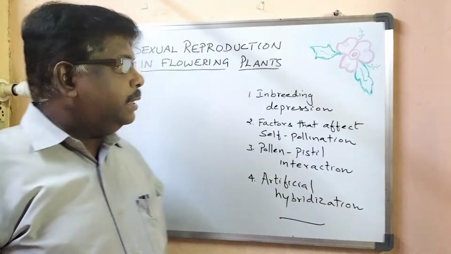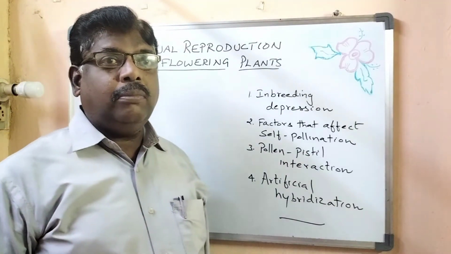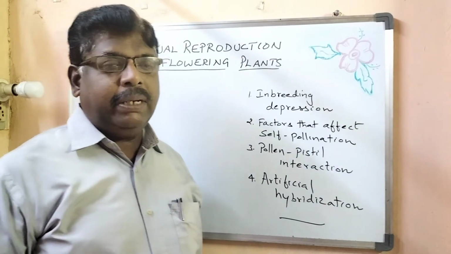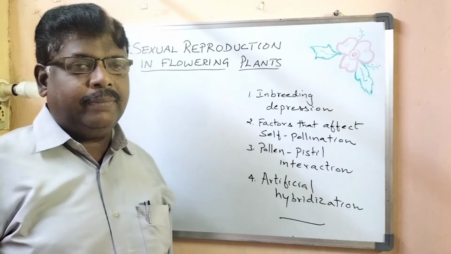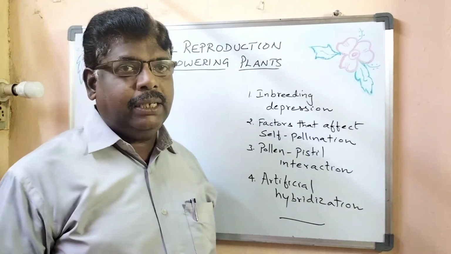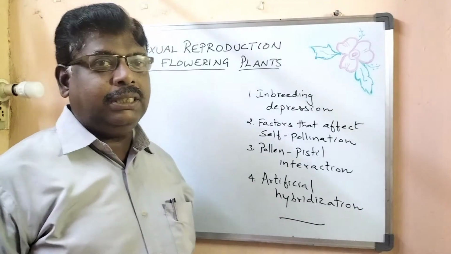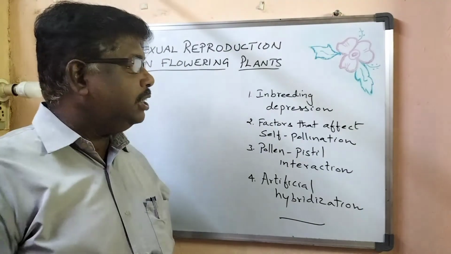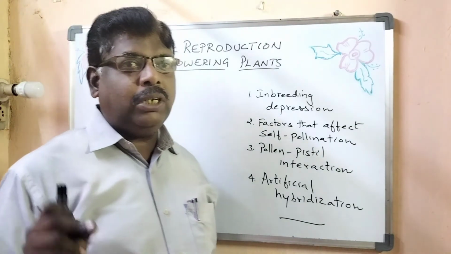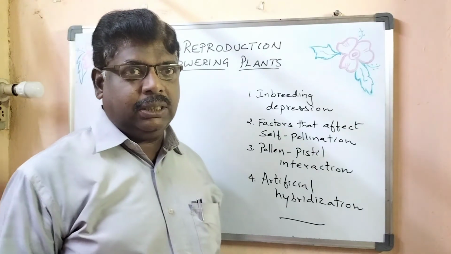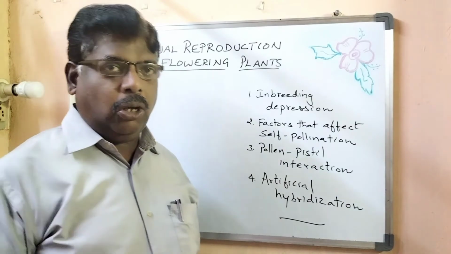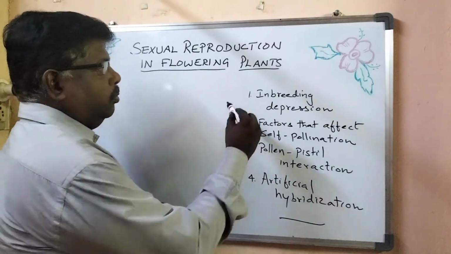So first one, what is inbreeding depression? Inbreeding depression is a condition where the organism loses its potentiality to reproduce. It becomes unfit to reproduce. In case of plants, continuous self-pollination, that is autogamy, results in a condition called inbreeding depression. Inbreeding depression means the fitness to reproduce is lost.